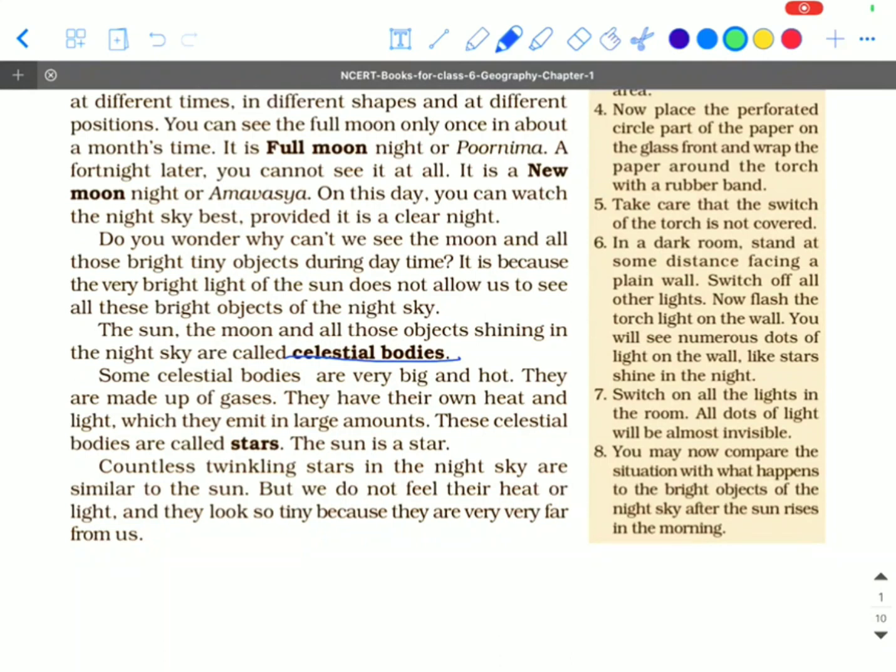These bodies are called stars. We can also see that a star is any natural body which appears to be twinkling. For example, the Sun is also a star which is very bright.